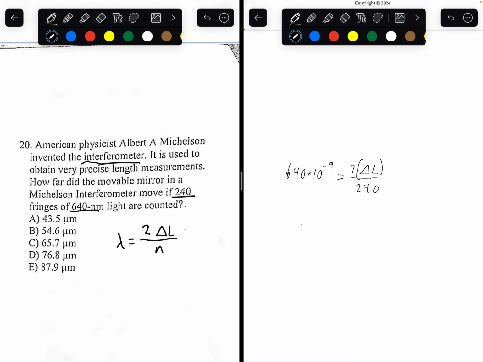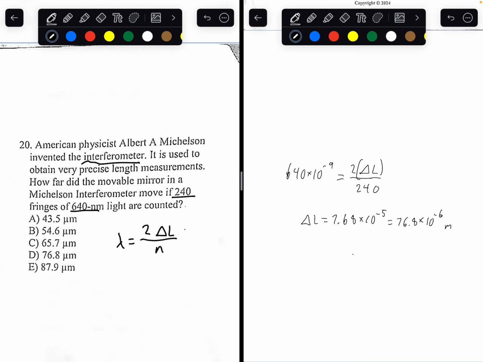So plugging everything into the equation, delta L would equal 7.68 times 10 to the power of negative 5, which is equal to 76.8 times 10 to the power of negative 6. This is in meters.